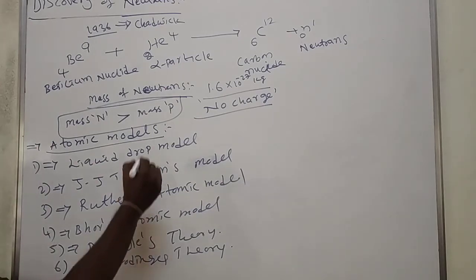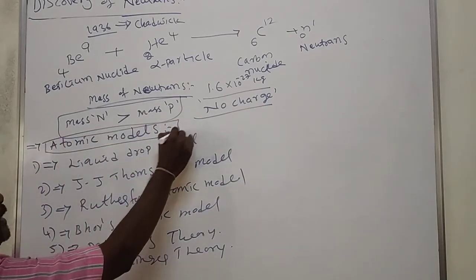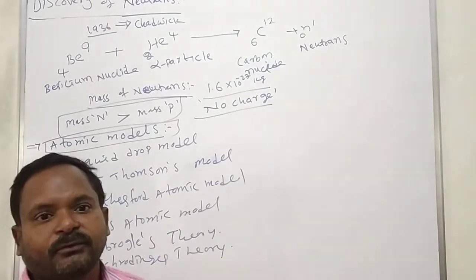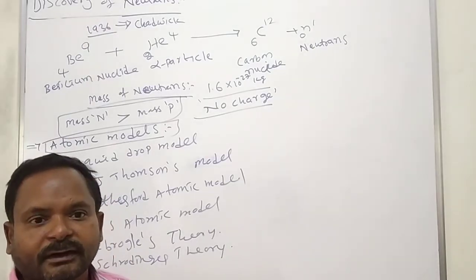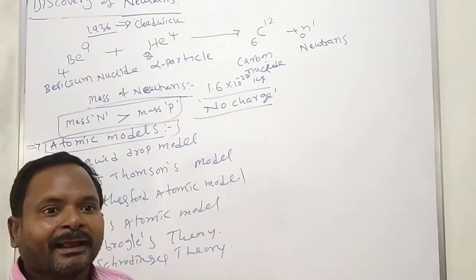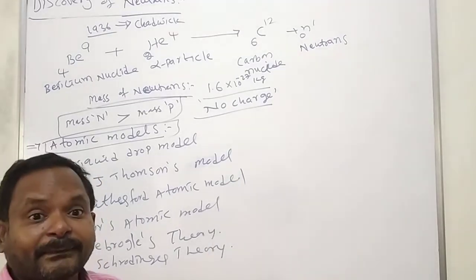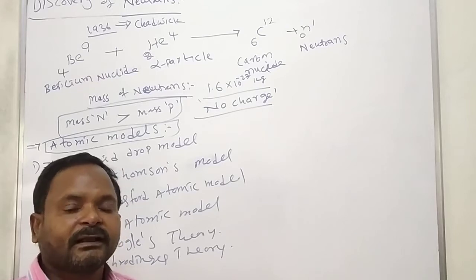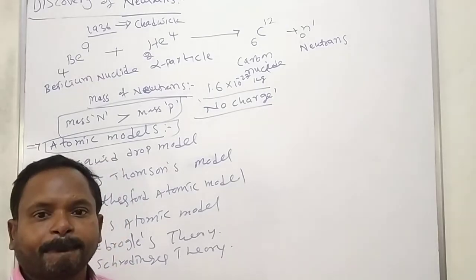What is the main aim of an atomic model? It tries to explain the structure of an atom. An atom consists of electrons, protons and neutrons, and we already know about that. All these models explain the properties of those electrons, protons, neutrons and the atom.